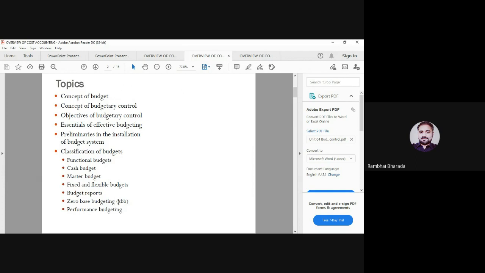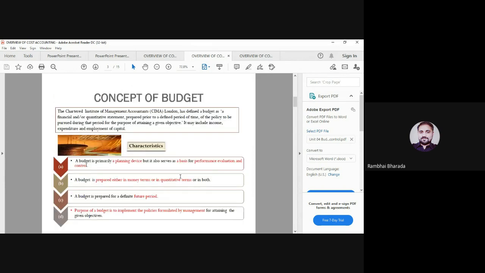Here maybe the question asks, what do you mean by ZBB? Or write down the full form of ZBB. Explain the term performance budgeting, in which department the performance budget is used. So generally in government departments we are using performance budgeting. Okay, please remember the terms related to budgets.